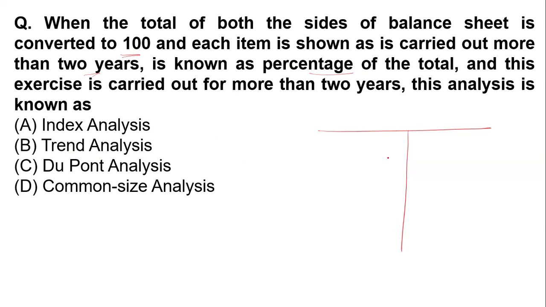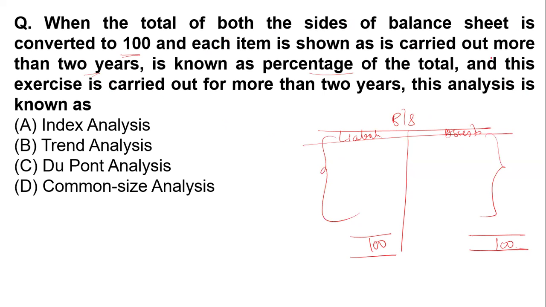You can see this is our balance sheet. Here you can see this is the liability side, and this is the asset side over here. What the question is talking about: when the total of both sides of the balance sheet is converted to 100, each item, whatever the items in the liability side and asset side, is carried out for more than 2 years. Now this is known as a percentage of the total. Yes ma'am, and this exercise is carried out for more than 2 years.